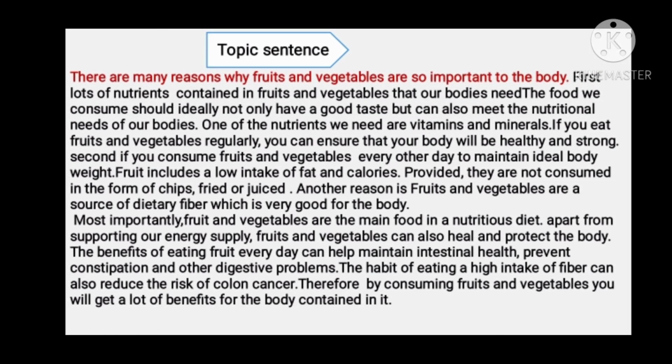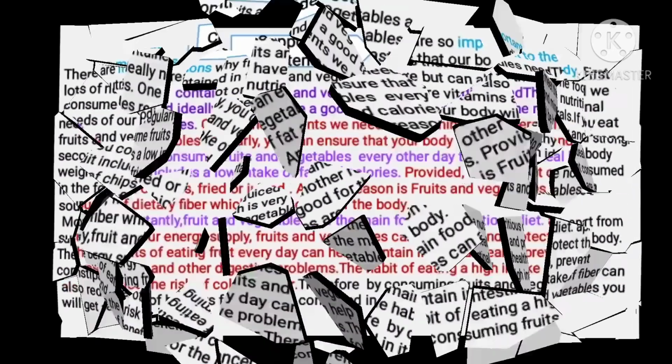The topic sentence in this paragraph is, there are many reasons why fruits and vegetables are so important to the body. And the controlling idea is many reasons and important to the body, because it explains in more detail the reasons why fruits and vegetables are very important for the body.